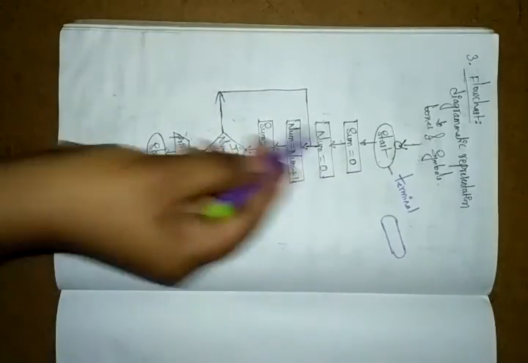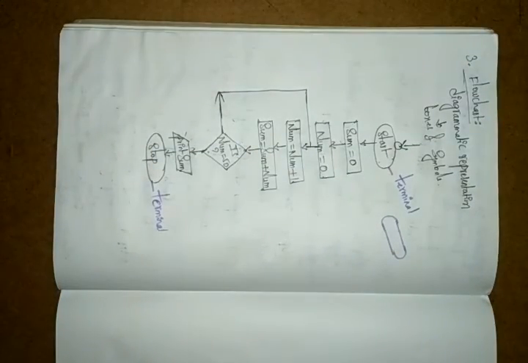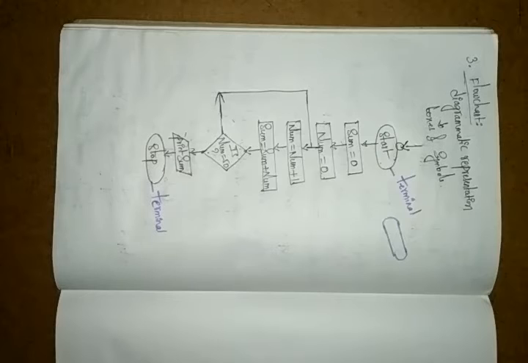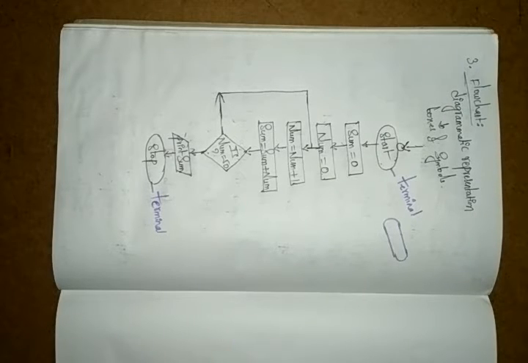Okay, or else you can, this is the ellipse symbol, whatever it may be, you can represent like this. Here in this terminal you have to represent the start or stop, begin or end, anything you can write here.